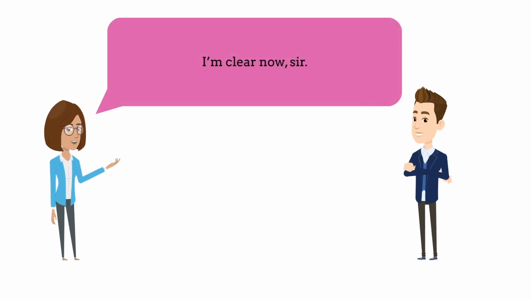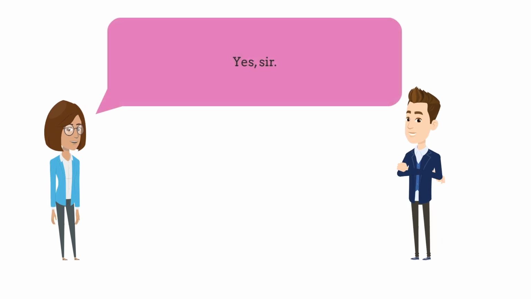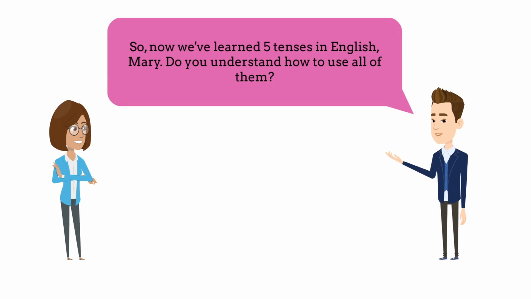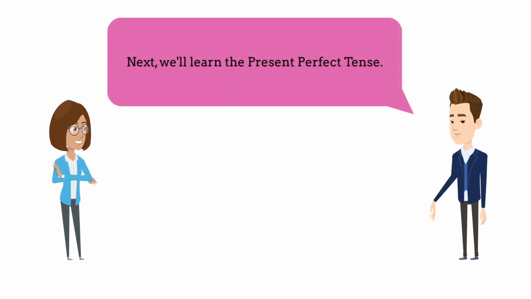I'm clear now, sir. Additionally, the simple past tense is used to talk about a past action that was continuous and finished. For example, I worked for him from 2000 to 2005. Yes, sir. So now we've learned 5 tenses in English. Mary, do you understand how to use all of them? Yes, teacher. Next, we'll learn the present perfect tense.